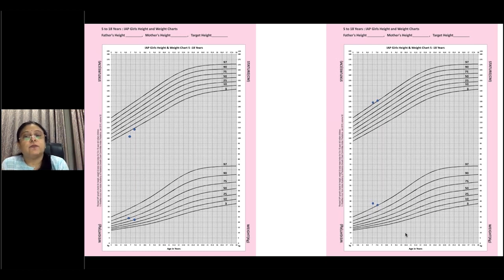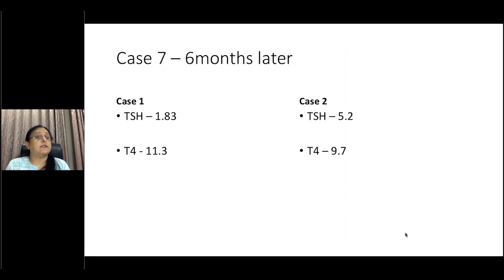In the second case, you've noticed that the height is still on the 97th centile. The weight has come down a little bit. So we repeated the thyroid profile 6 months later. In case 1, TSH is normal with a good T4. And in case 2, also the TSH is normal with a good T4. So in case 2, we only made her do a lot of physical activity and change her diet. With improving physical activity and reducing weight even by 1 to 2 kilos, we've seen a marked drop in the TSH, and it usually comes down to normal.